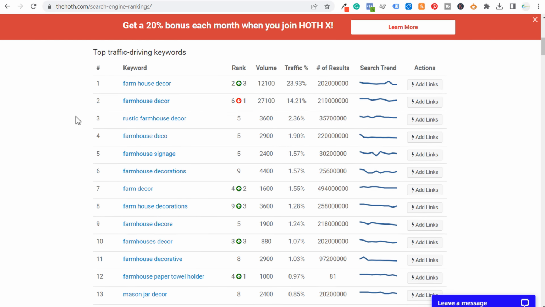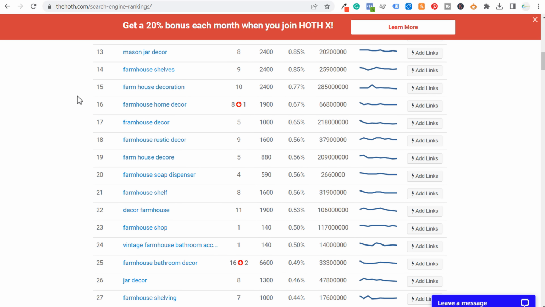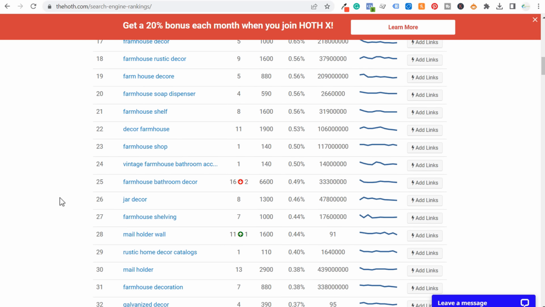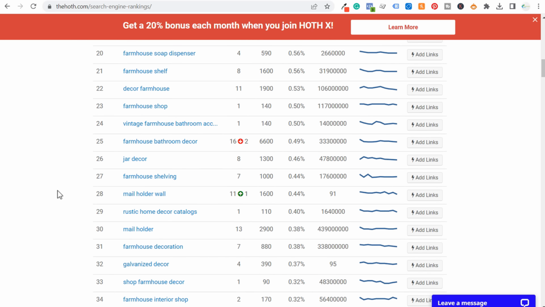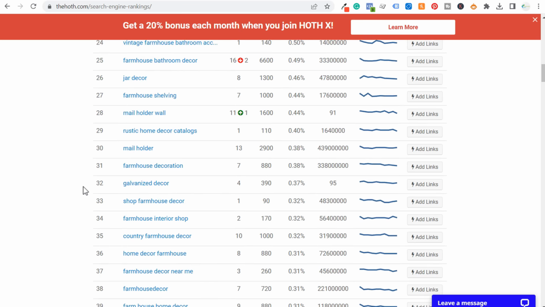So as we scroll down here, I can see all of the keywords that they're using to drive the most traffic back to their website. And since my website is similar to theirs, what I can do is start saying, okay, let's come in here and let's try to pull out some of their top keywords where they have really good rankings for some high search volume keywords. So then I can start adding some of these keywords to my website and start optimizing for them as well. And hopefully I can rank higher than some of my competitors.